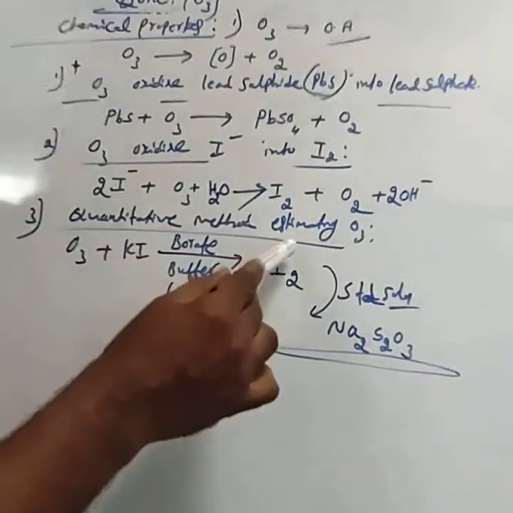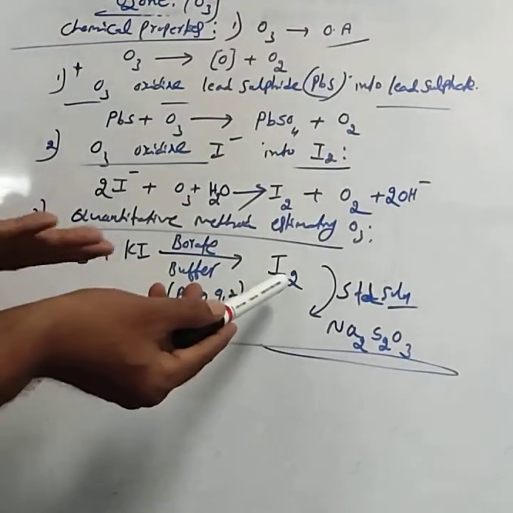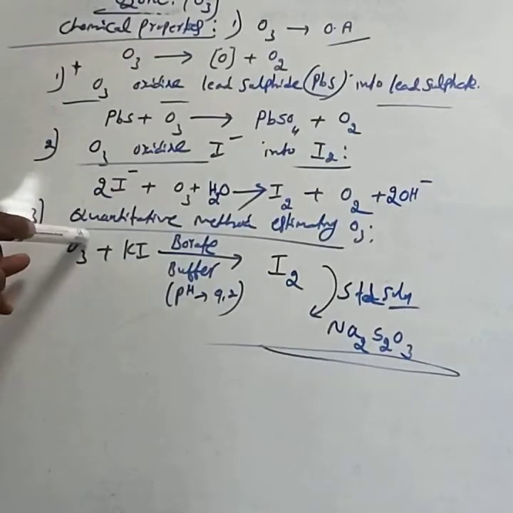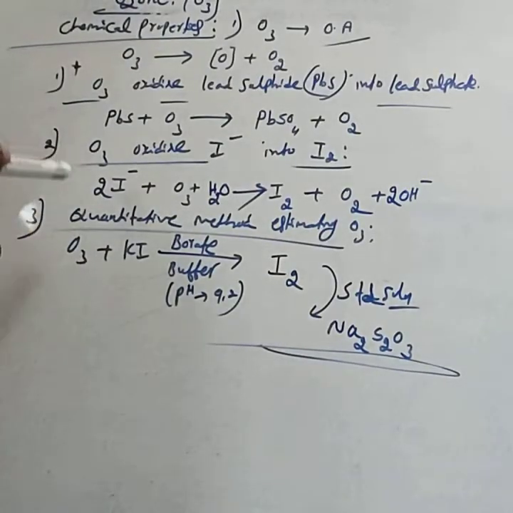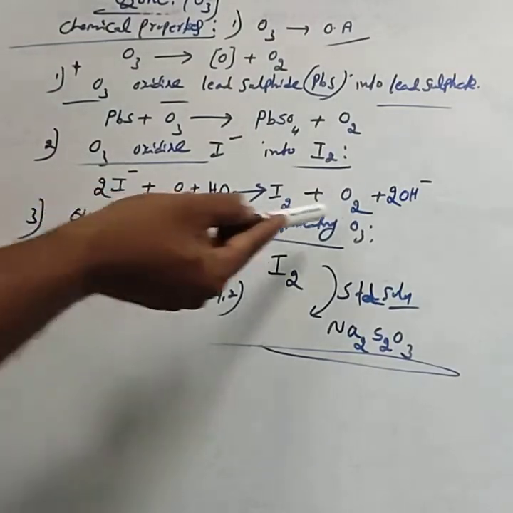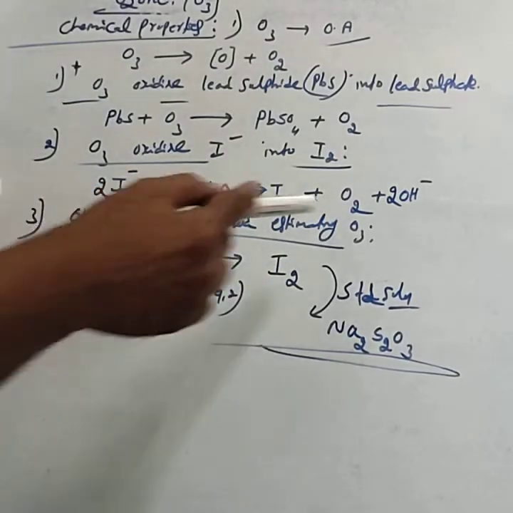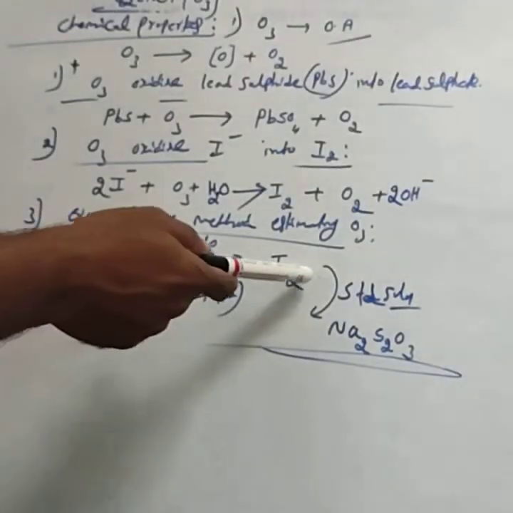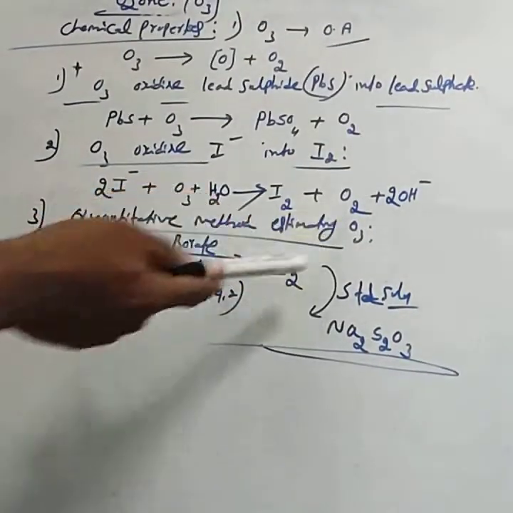If you know the quantity of iodine liberated, then you can calculate what amount of ozone is required to liberate that quantity of iodine. Based on that, you can estimate the ozone. This is the simple method. For how to estimate the ozone, for 2 marks theory, just write this.